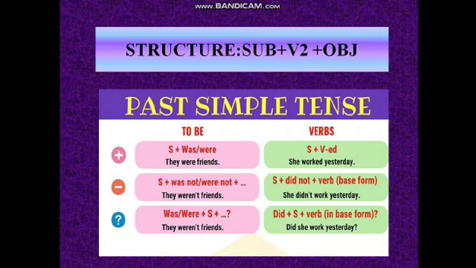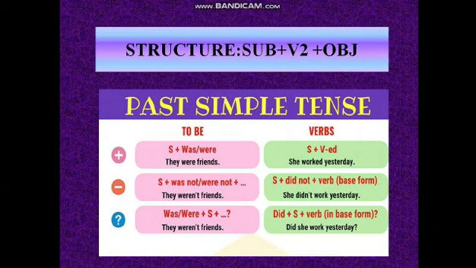Now, to be. Students, to be is a form in which helping verbs are included. Is, am, are, present tense; was, were, past tense; will, shall, future tense; and do, did, does. This is a form of be in which you only use a helping verb. And the verbs are action words. So verbs are where we use only an action word.